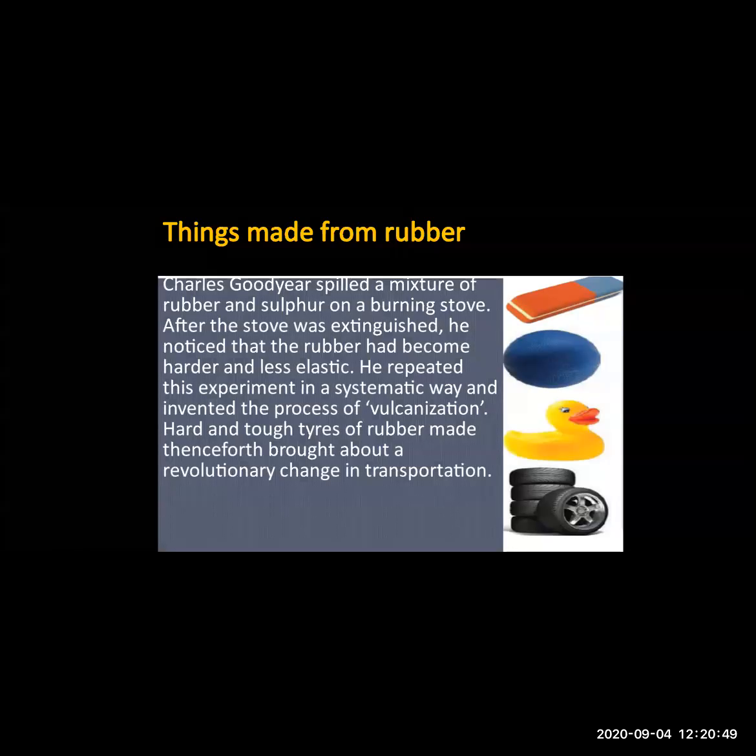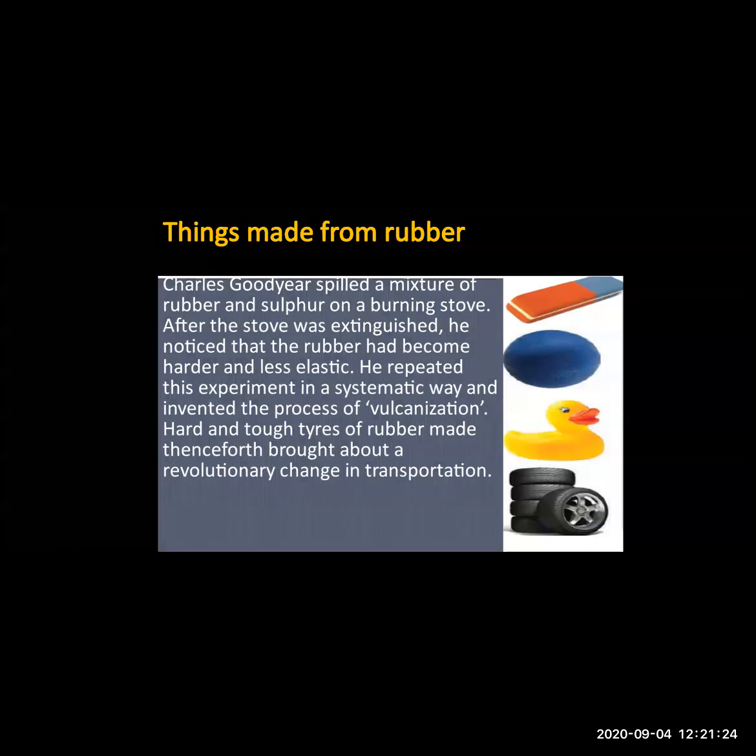He repeated this process and he invented the process of vulcanization. Okay, what is the process of vulcanization? The rubber and the sulfur is mixed and heated for 3 to 4 hours. After heating, the rubber has become harder and it has become less elastic. So this process of heating the rubber along with sulfur is called vulcanization.